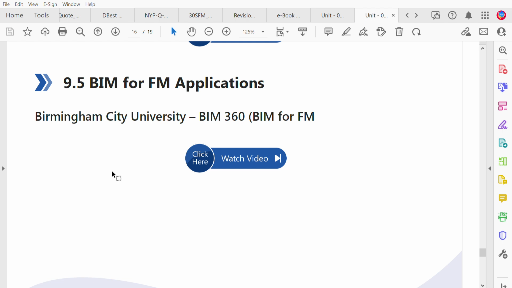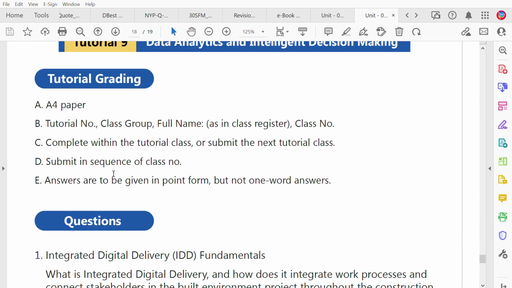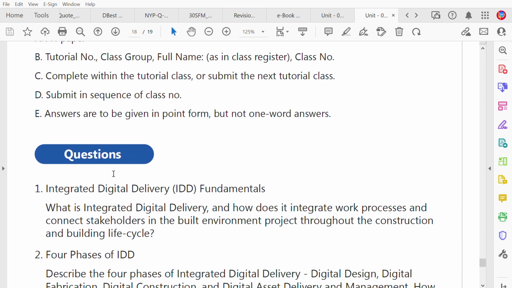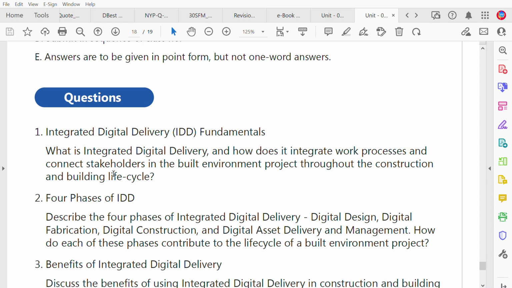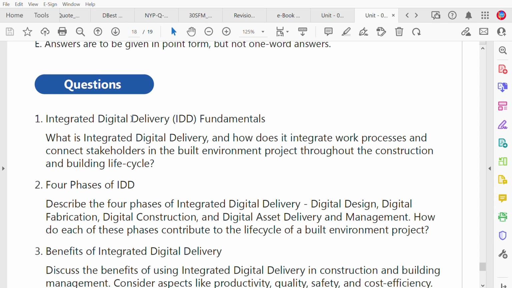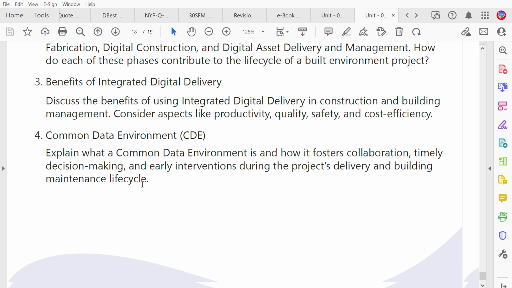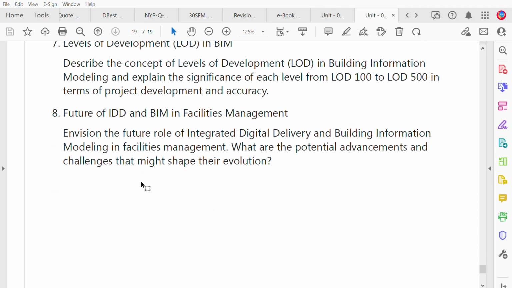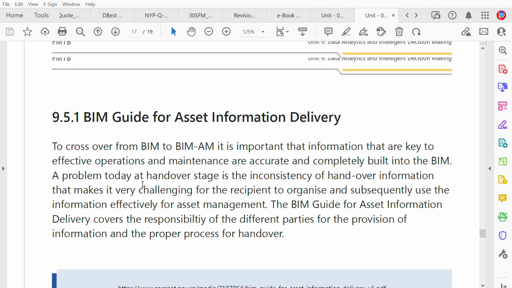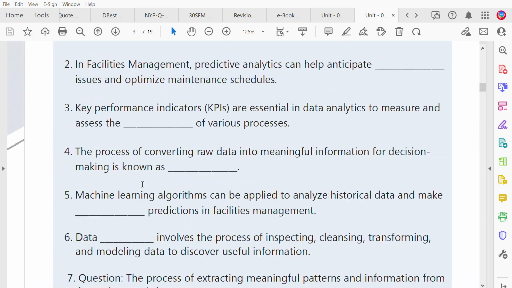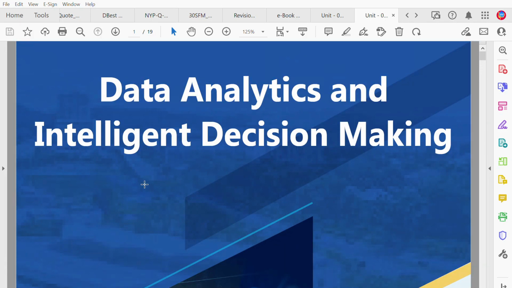Okay, then we come to the tutorials and the questions, such as what are the integrated delivery fundamentals, the 4 phases of IDD, etc. Those are some of the questions that will come up. Basically this is the chapter, a quite easy chapter in terms of data analytics and intelligent decision making.